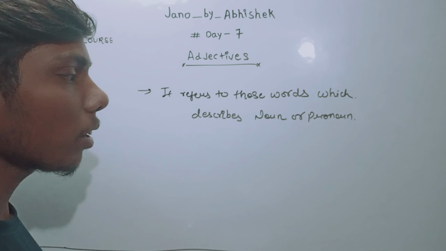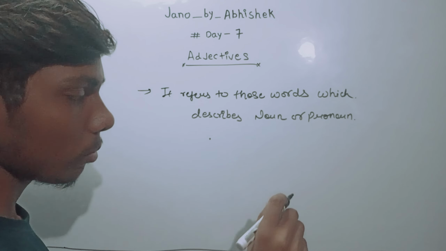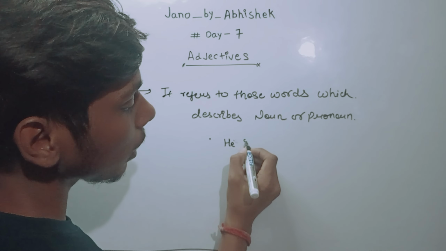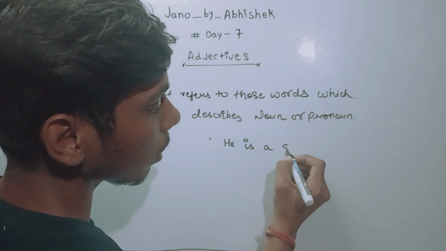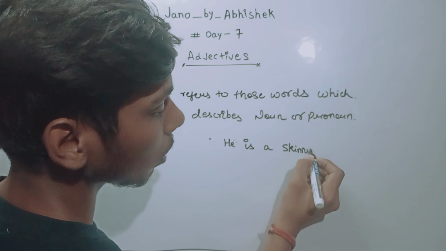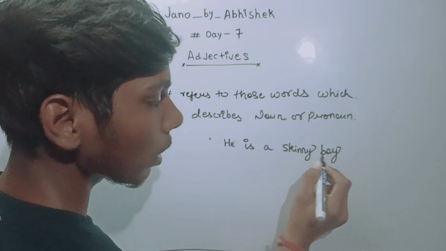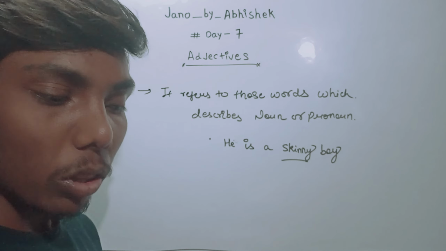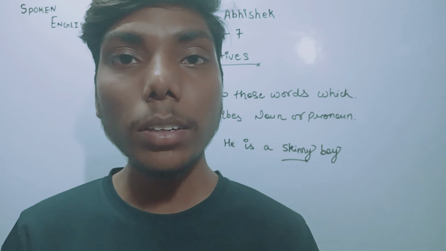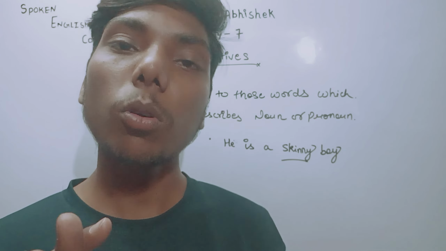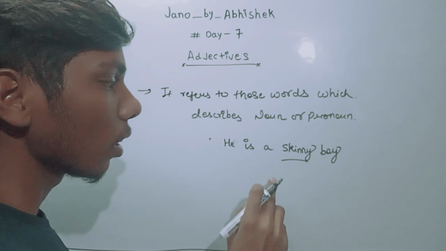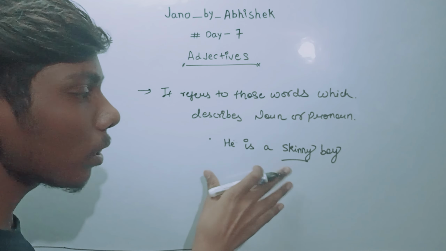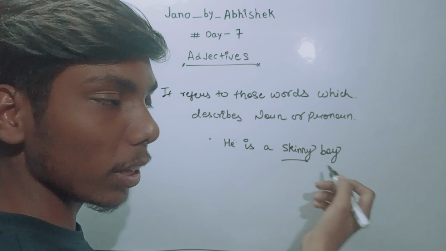Just take a very simple example: he is a skinny boy. You know the meaning of skinny? It means the opposite of fat. Clear? Opposite of fat means skinny. So the example is, he is a skinny boy.